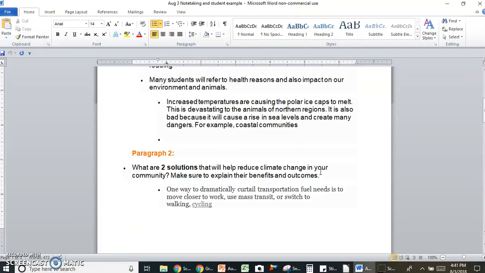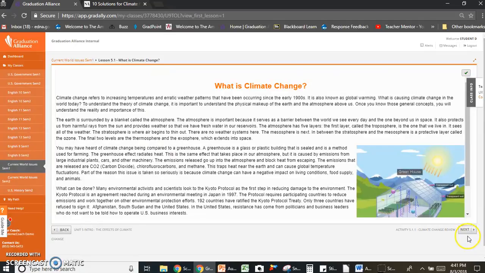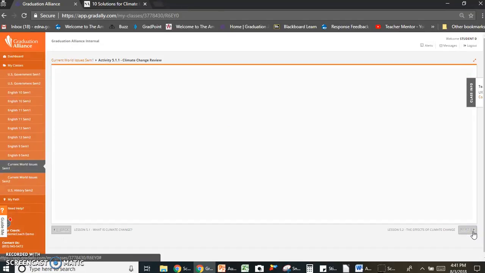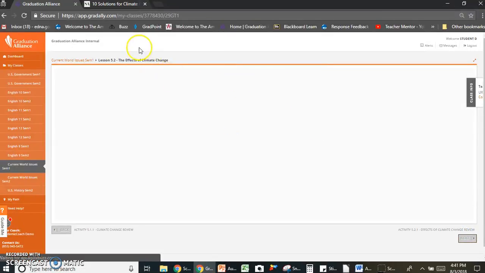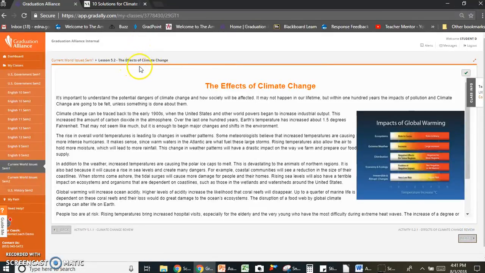Part 2 talks about solutions. So let's go back to the lesson again. The lessons, again, 5.1 is what you need to focus on for what is climate change. And then I'm going to click through to 5.2. 5.2 is going to talk about the effects of climate change. If you remember from paragraph 1, you need to state the effects of climate change.